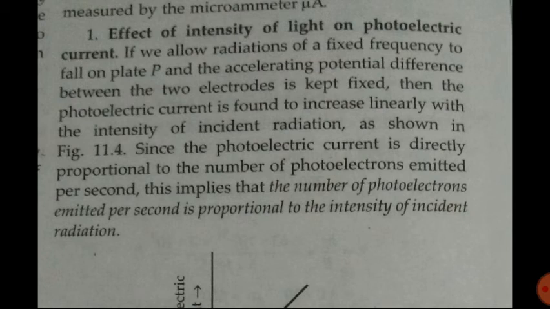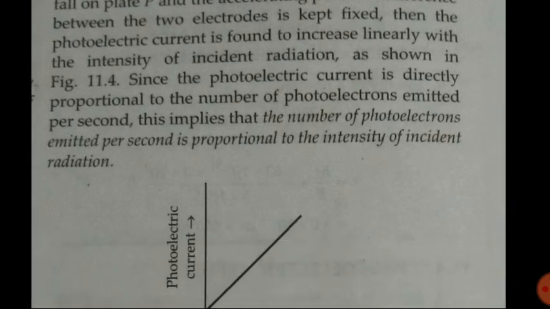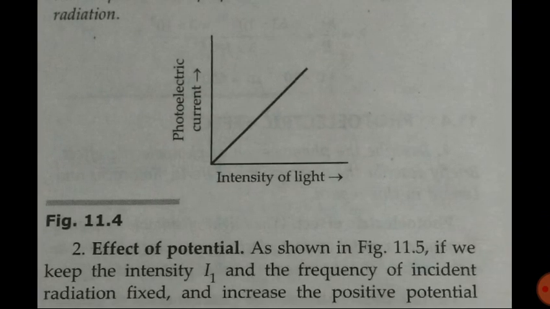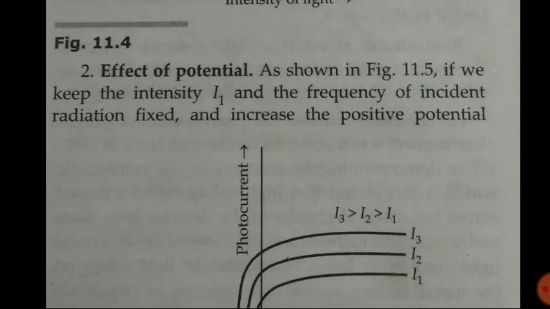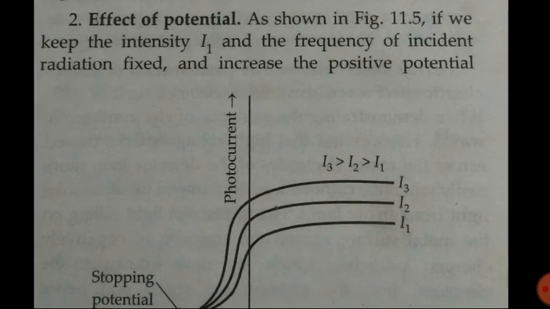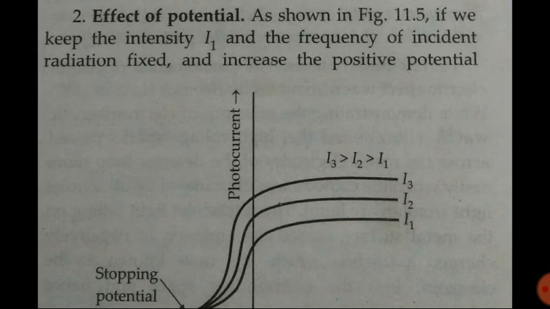So in our previous lecture we studied the photoelectric effect and also discussed photoelectrons, etc. We also discussed the effect of intensity of light on photoelectric current, and we found that with intensity of light the current also increases. Then we discussed the effect of potential.